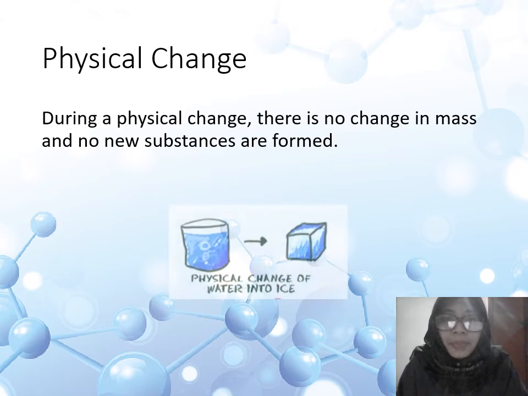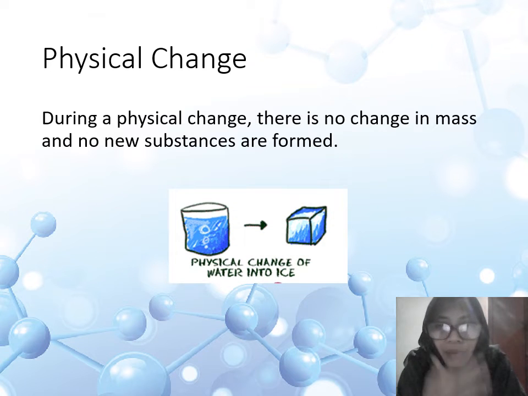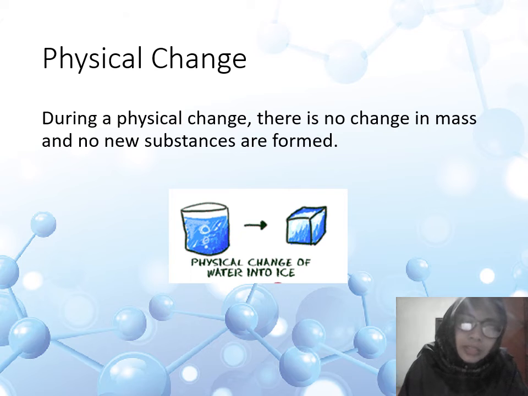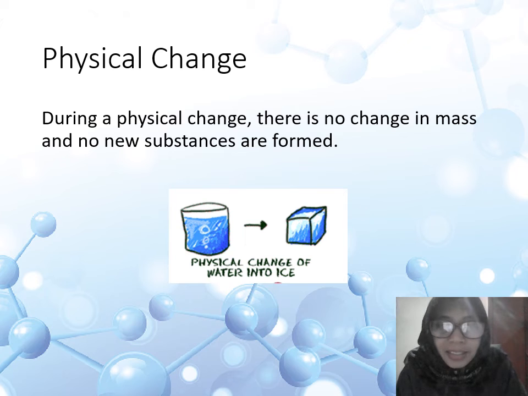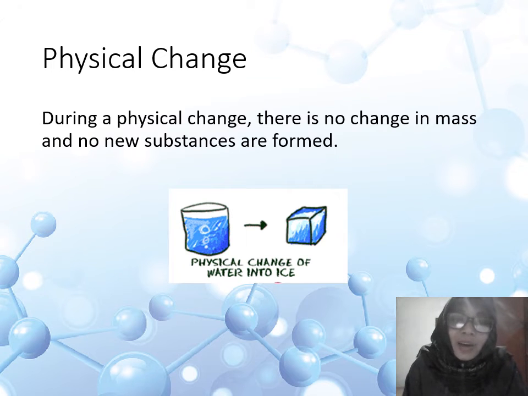For example, the physical change of water into ice. When we cool the water it will become ice, and when we heat the ice, we will get water. So physical changes are often easy to reverse, like water becomes ice, ice becomes water.